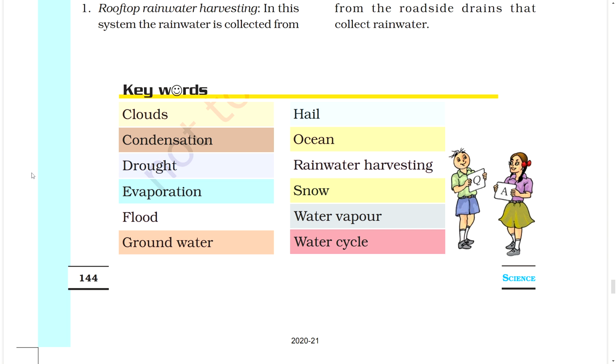Keywords: clouds, condensation, drought, evaporation, flood, groundwater, hail, ocean, rainwater harvesting, snow, water vapor, water cycle.